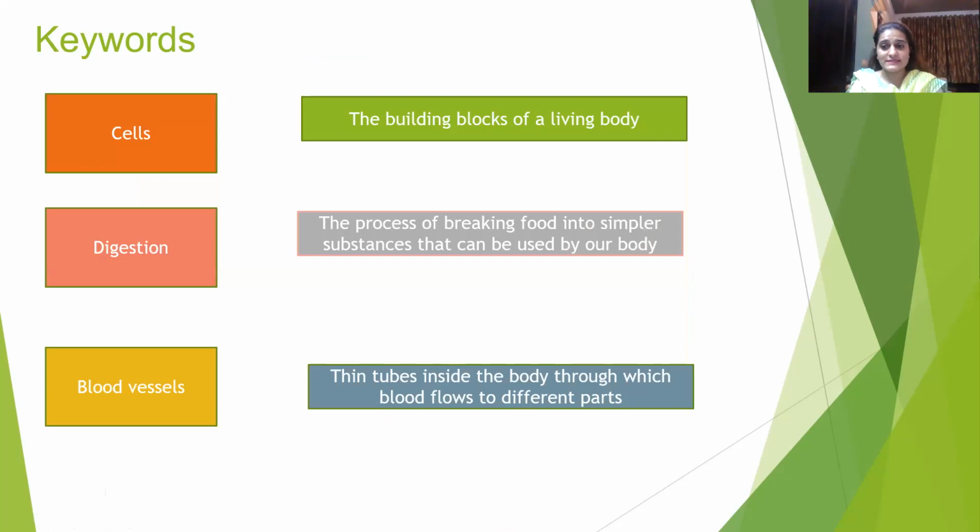So now it's time to discuss the keywords covered in the slide. So first is the cell. The cells are the building blocks of a living body. Okay, and digestion is the process of breaking food into simpler substances that can be used by our body. Blood vessels, these are the thin tubes inside the body through which the blood flows to the different parts.